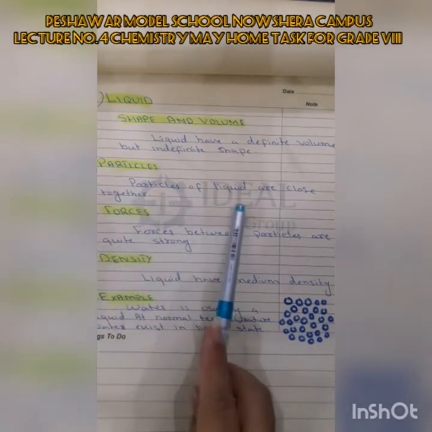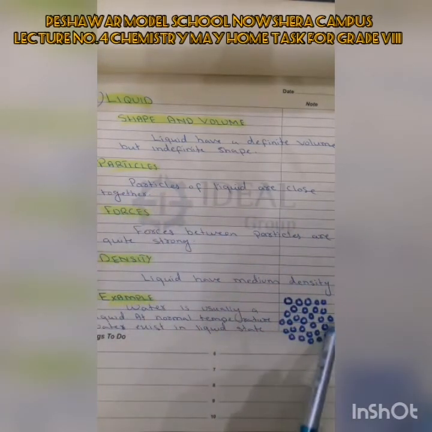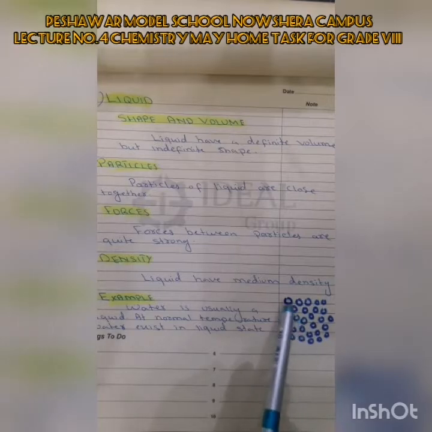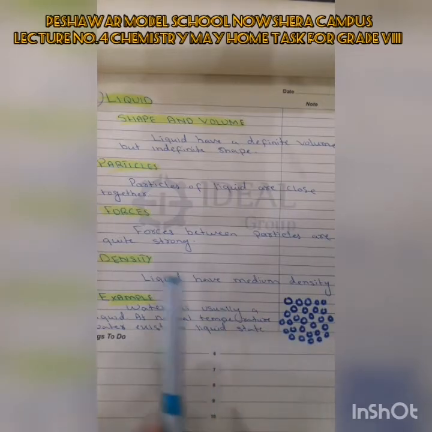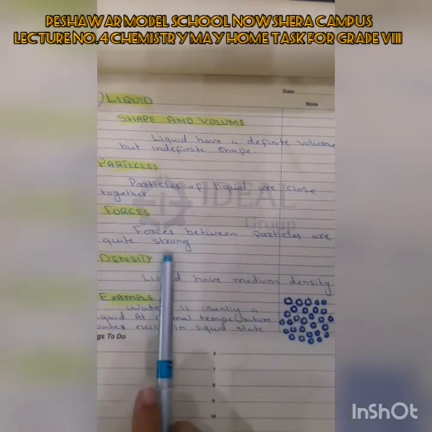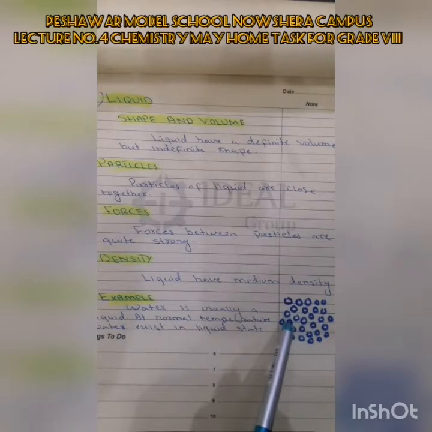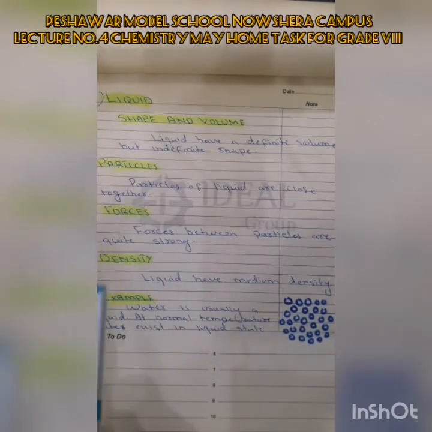Particles. The particles of a liquid are close together. This is the arrangement of particles in a liquid. They are close together, not packed close together. There is a little bit of free space between these particles. Why? Because the attractive forces are quite strong. These attractive forces are strong, but not as much as in solids. Liquids have a medium density.